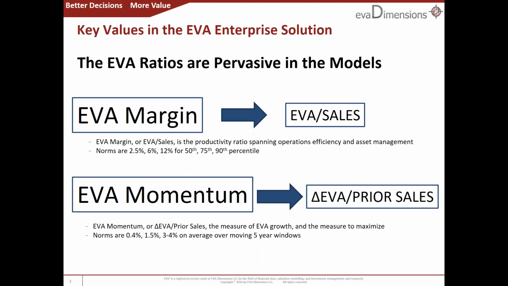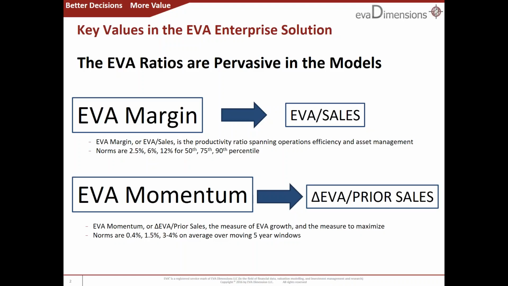It also is a statistic. It ranges from 2.5% to 6% to 12% for the median, 75th and 90th percentile companies in the S&P 500, for example. Put simply, a margin over 10% is exceptional. Over 5% is very good, and 2% is decent, a minimum threshold. It's got to be at least that large to turn sales growth into EVA.